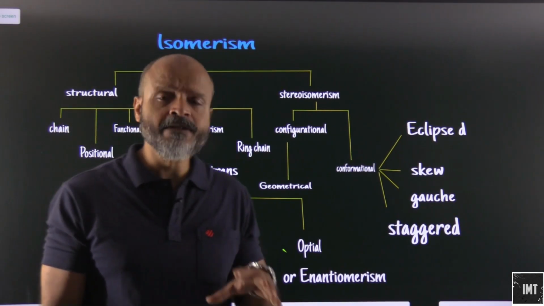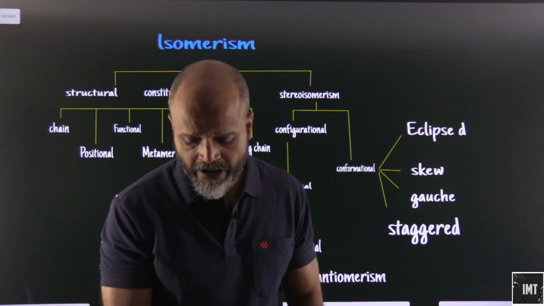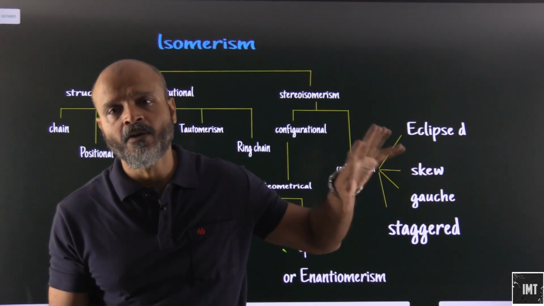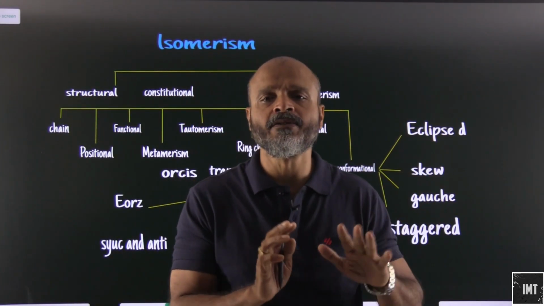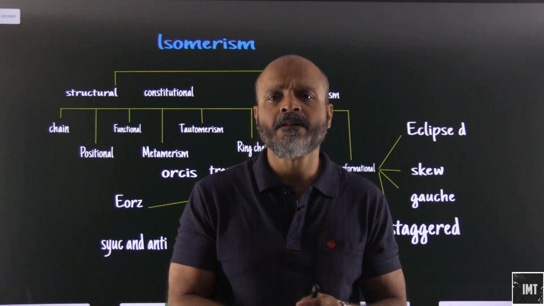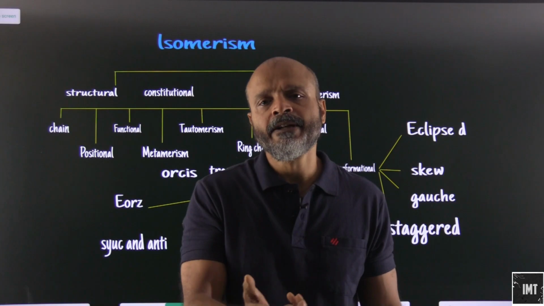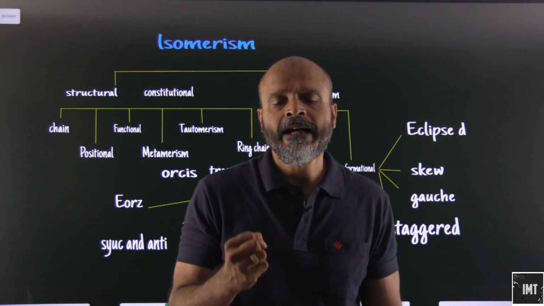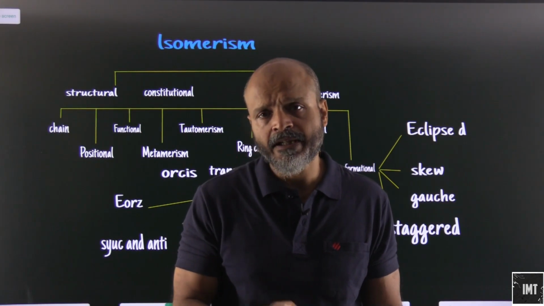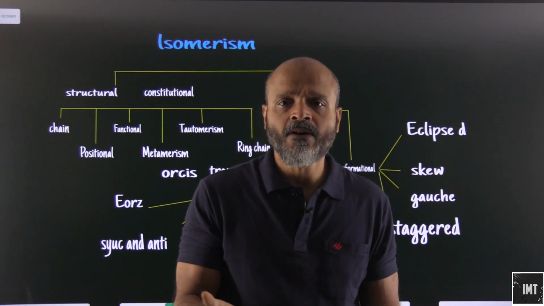So it's very important that we have a solid clarity on these things, and my attempt here is to align you with solid clarity on the concept of at least isomerism. Please go through the videos as and when I upload them, and please feel free to put your inputs in the comments.